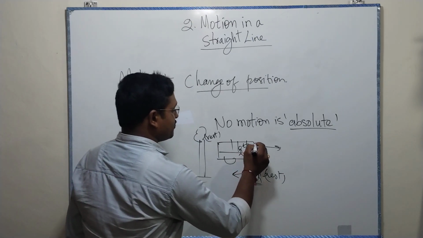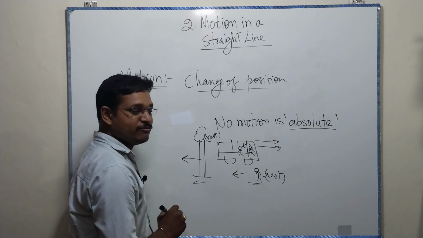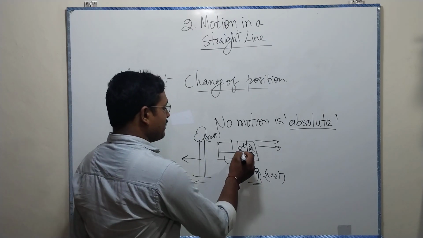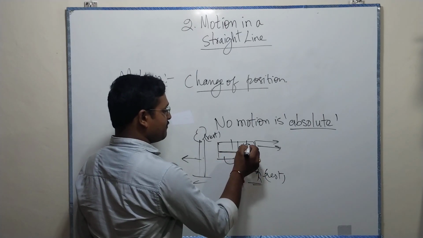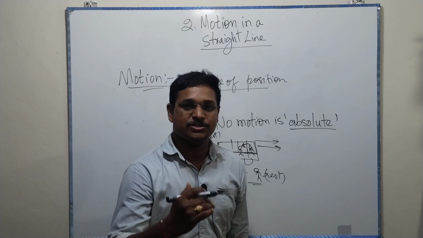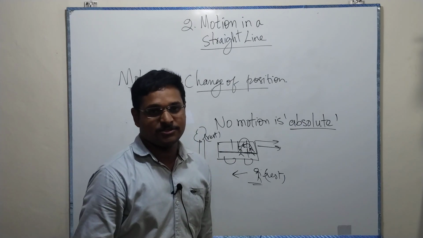At the same time, when the bus is going forward, the boy sees the tree as moving backwards. So within the bus, the driver and the boy don't move with respect to each other. That means with respect to each other, both are at rest.